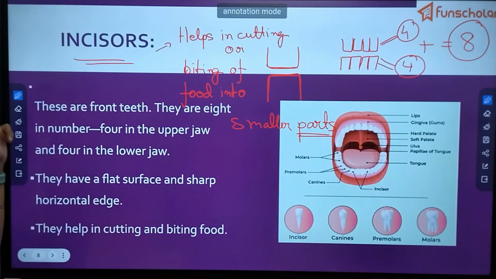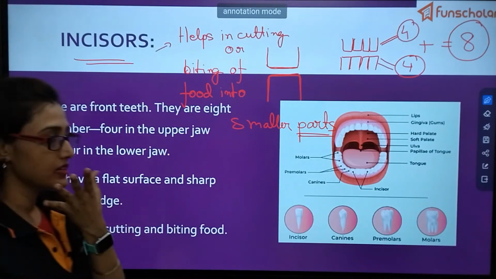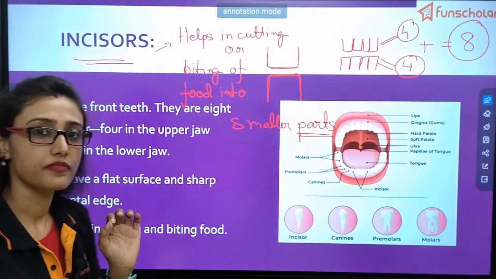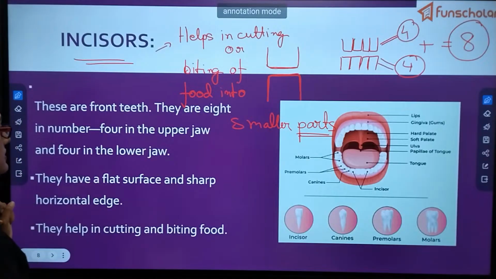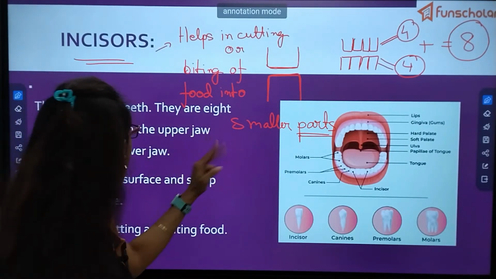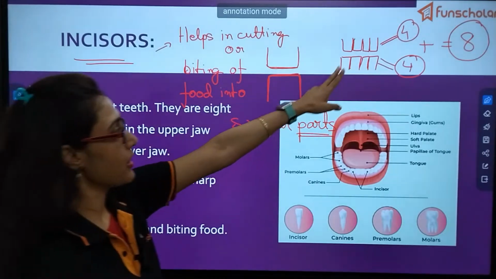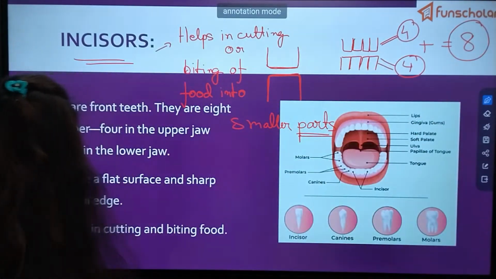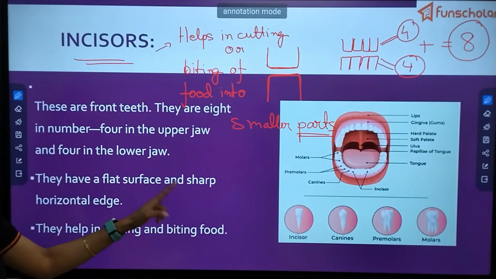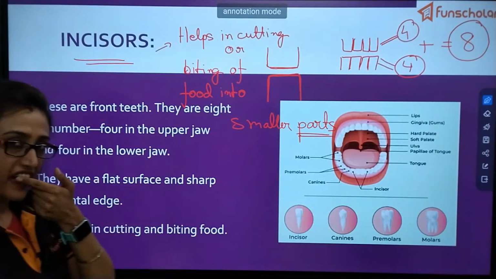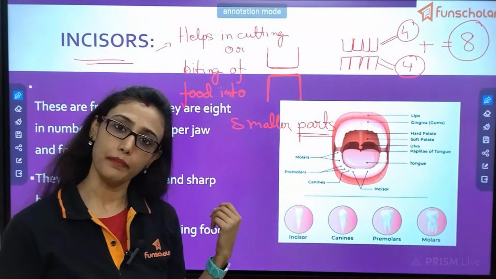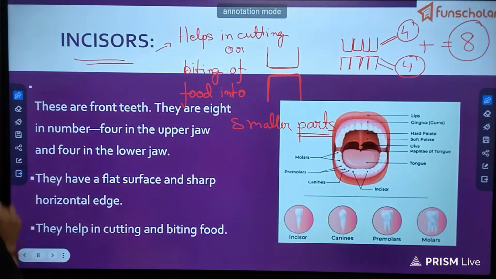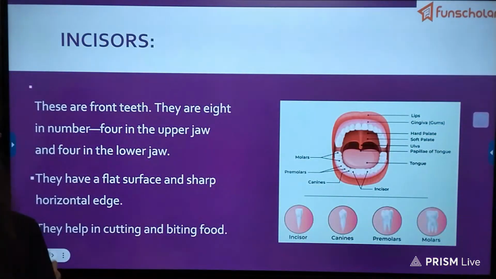Just read. These are the front teeth. Obviously, whenever you smile, these teeth come first. It is the most visible portion of all your teeth. They are 8 in number, 4 in the upper jaw and 4 in the lower jaw. They have a flat surface and a sharp horizontal edge. I have told you this also. And what is the function? They help in cutting or biting of the food into smaller parts. Right? Next comes the canine.